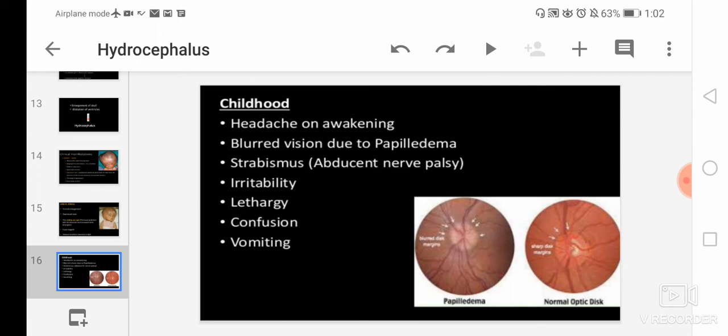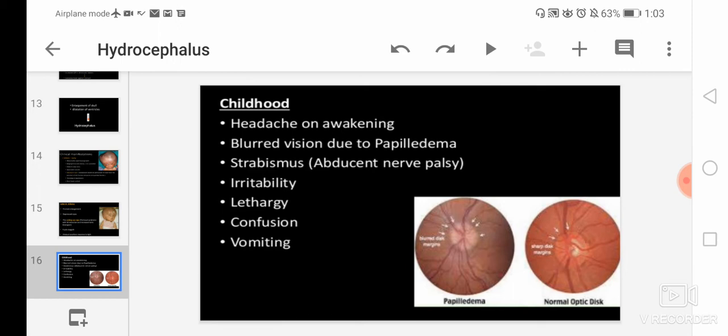Papilledema means the optic nerve at the back of the eye becomes swollen. So there will be blurred vision due to papilledema. Then strabismus, that is known as abducens nerve palsy.